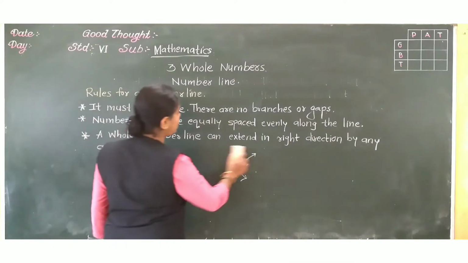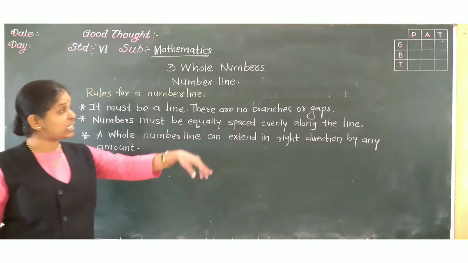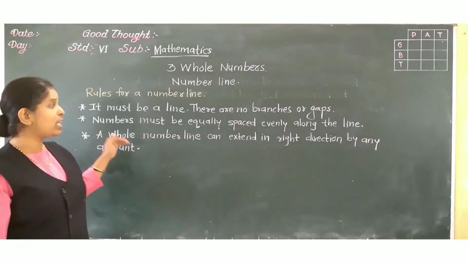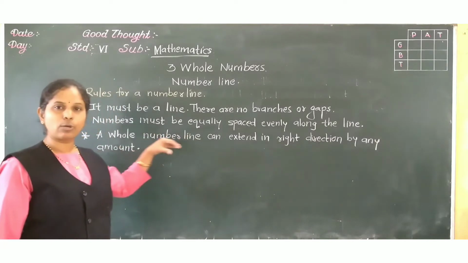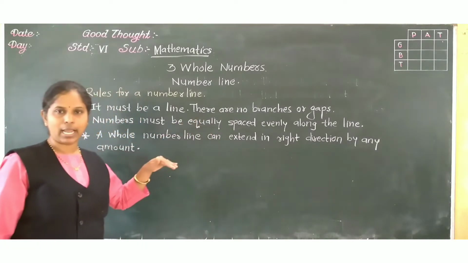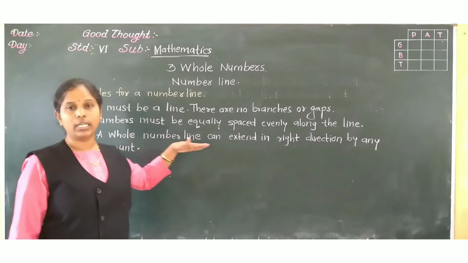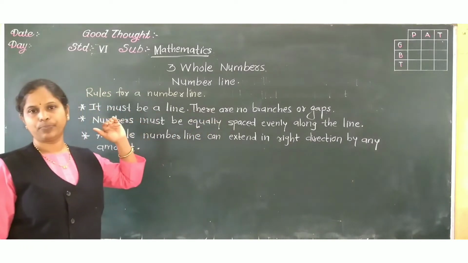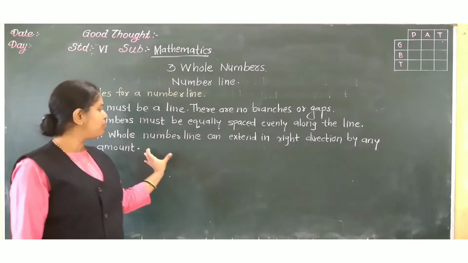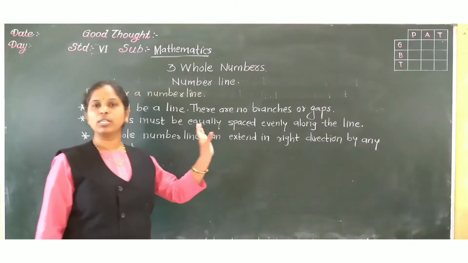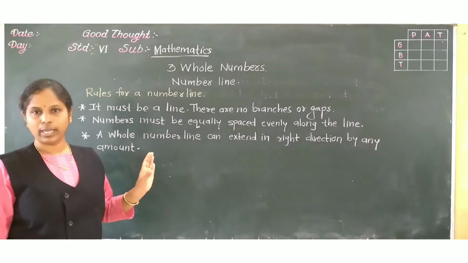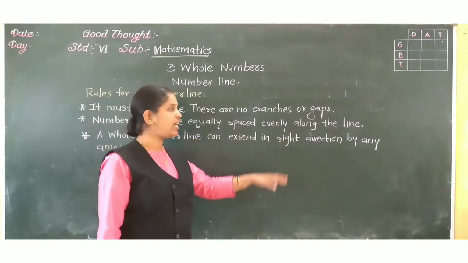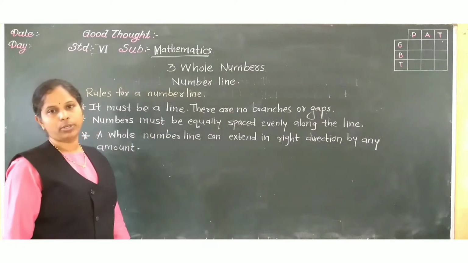Next, numbers must be equally spaced evenly along the line. Whatever numbers we place on the number line must be equally spaced, meaning the gap between two numbers must be the same. A whole number line can extend in the right direction by any amount.